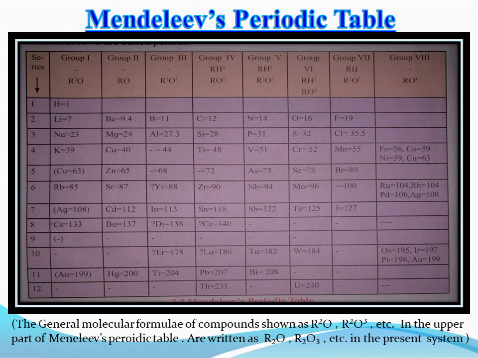These are the general molecular formulae of the compounds written in the upper part of Mendeleev's periodic table, as R2O, R2O3, etc.